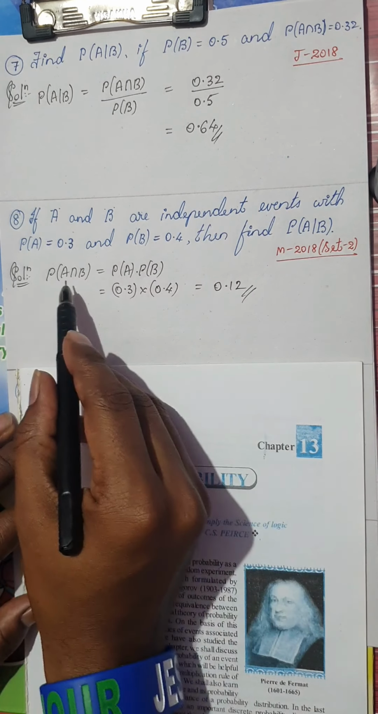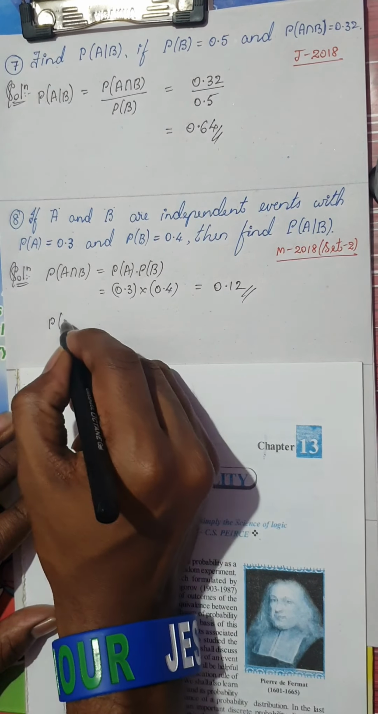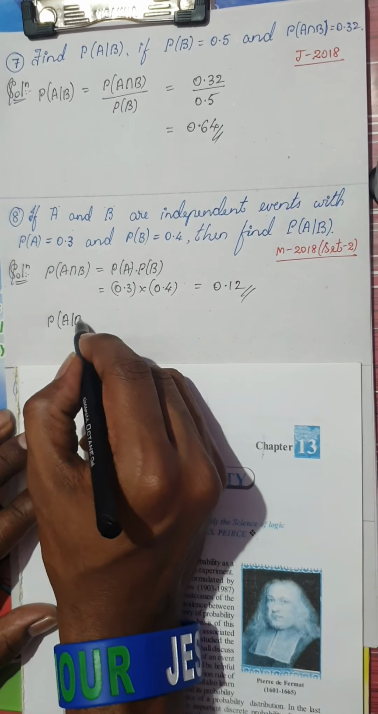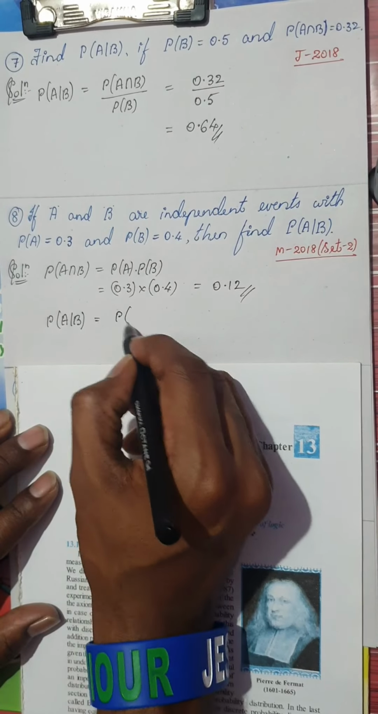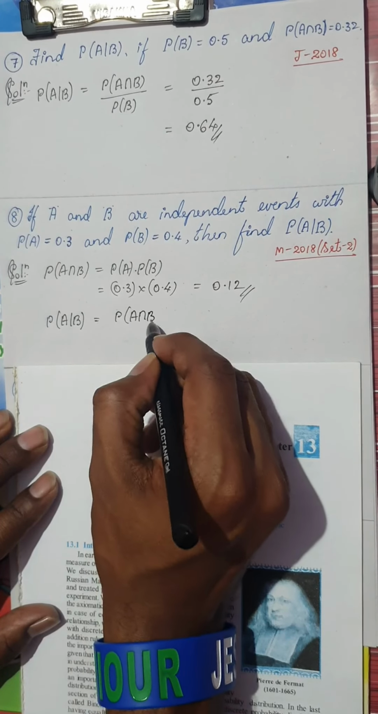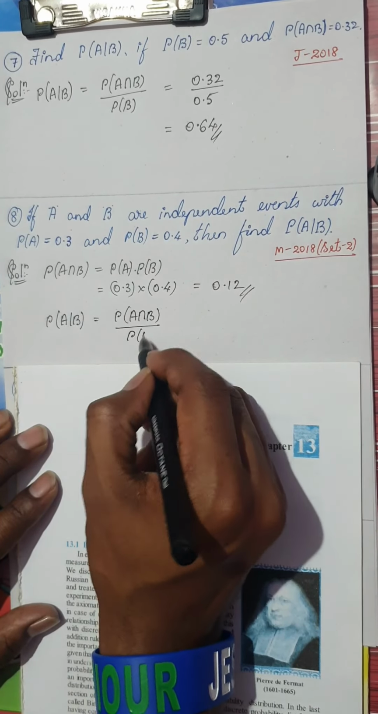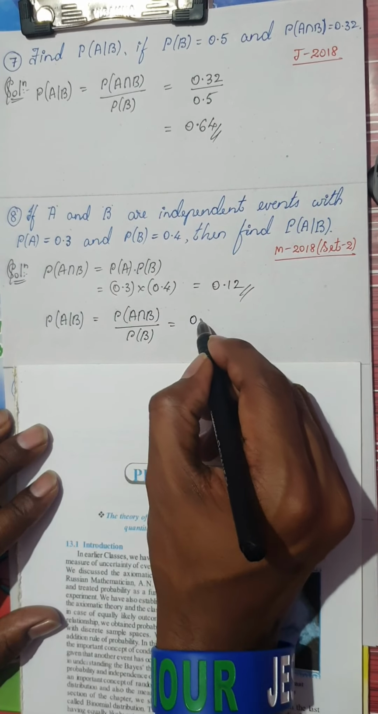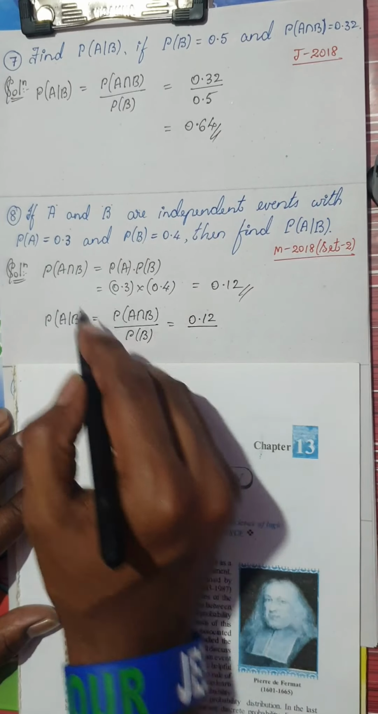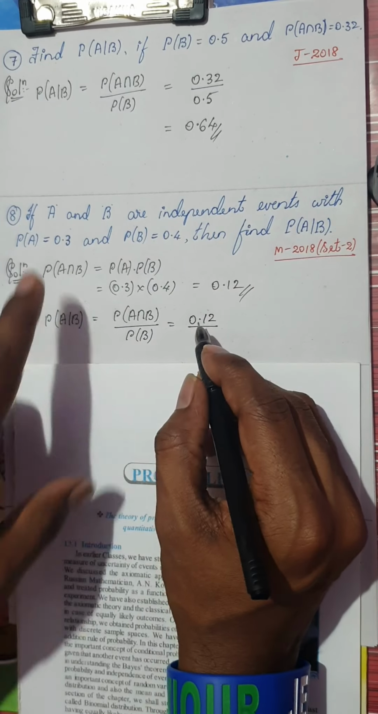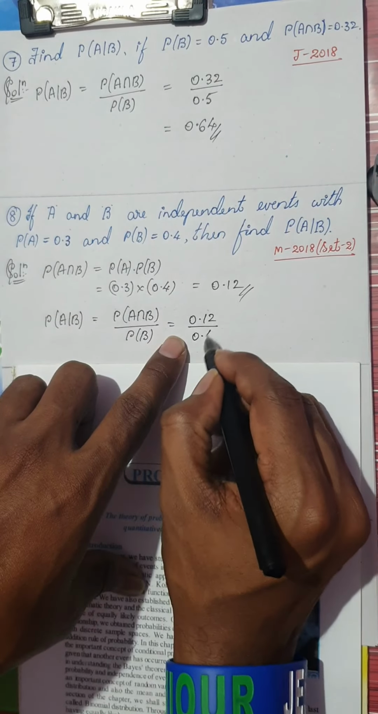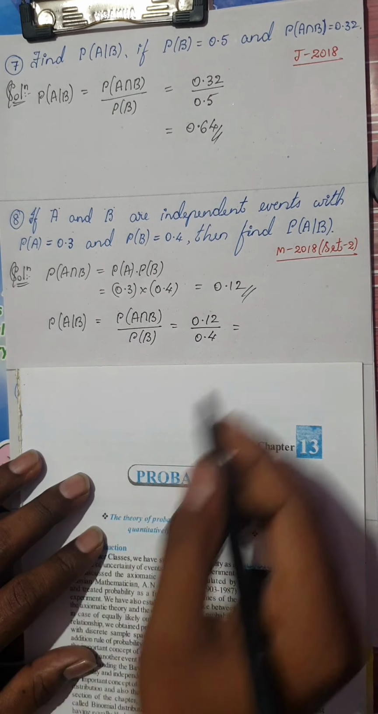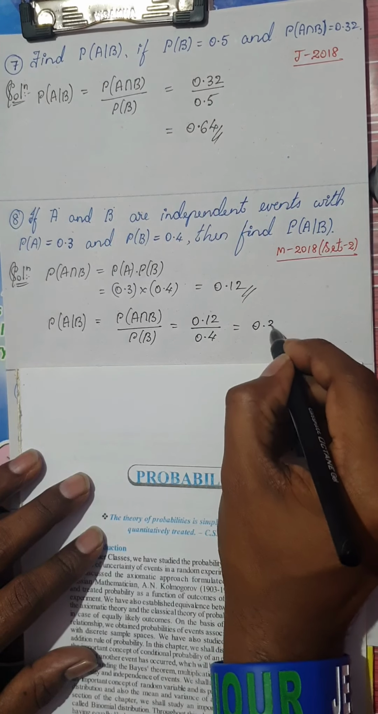So once P of A intersection B is got, I can directly go on to my required process, probability of A given B. Probability of A given B is probability of A intersection B divided by probability of B. This is nothing but 0.12 divided by probability of B, please be very careful, it is 0.4. This is nothing but 0.3.